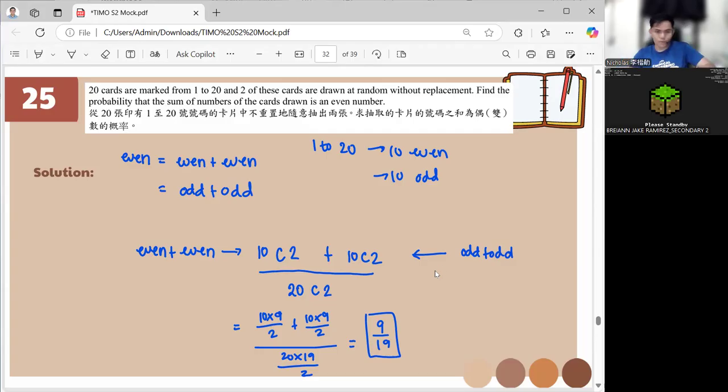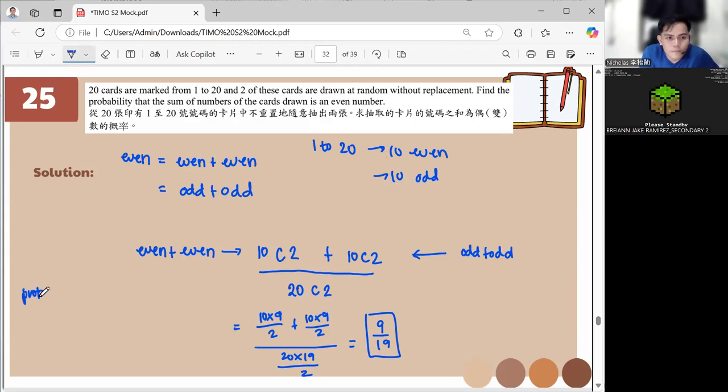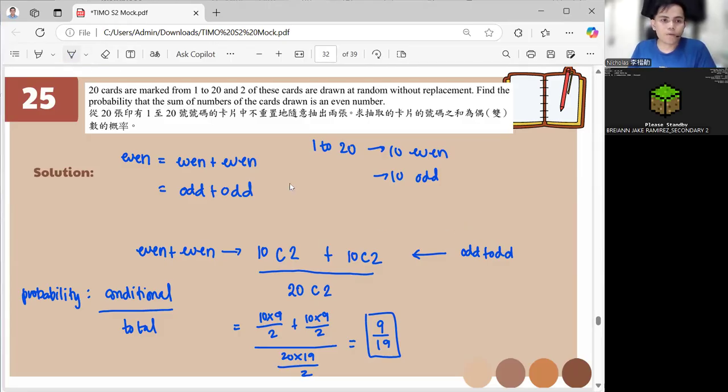Then, don't forget probability. It's the conditional over total. So the conditional here is 10C2 plus 10C2. The total is 20C2. Okay, next question. Done.